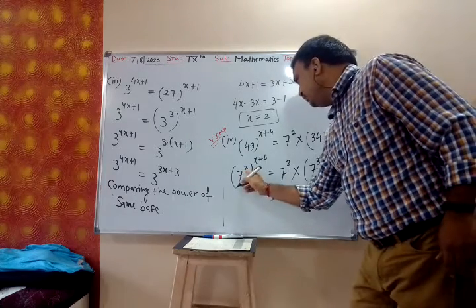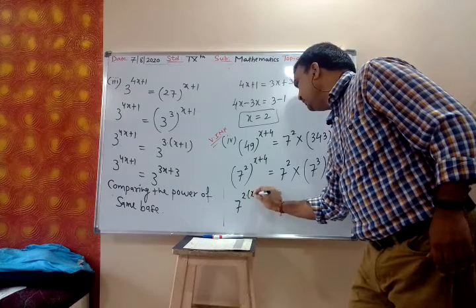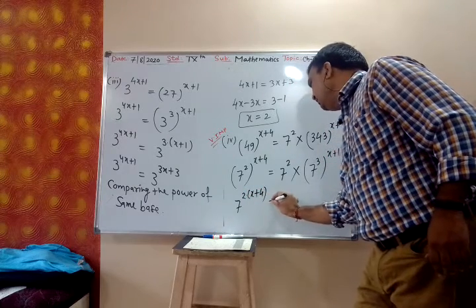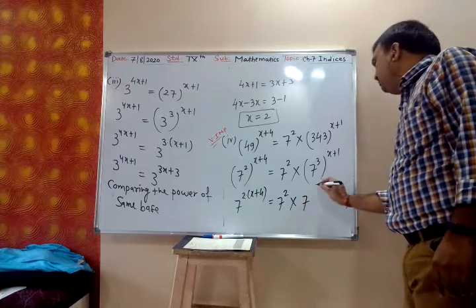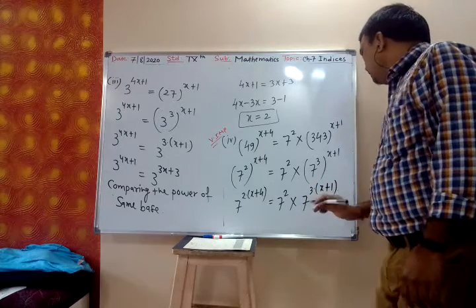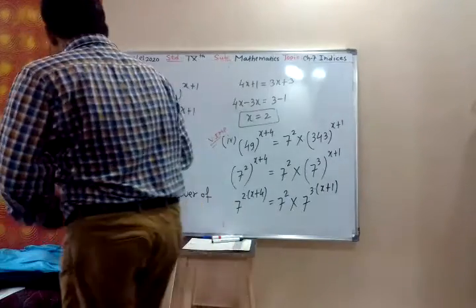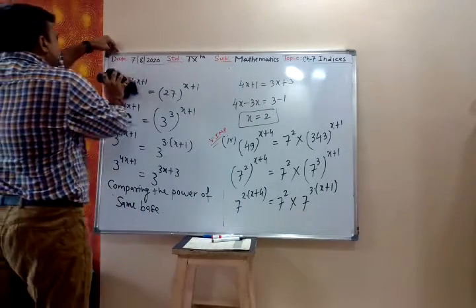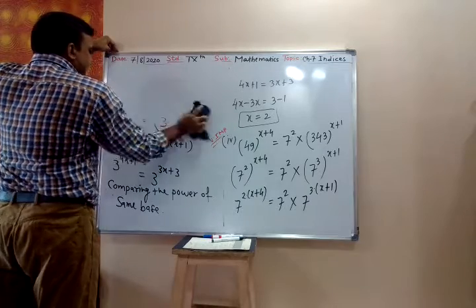So this is power raised to power. Multiply the power. So 7 raised to 2 into x plus 4 is equal to 7 raised to 2 into, power raised to power, multiply the power, 3 into x plus 1. You can directly multiply, but if the question is 3 to 4 marks, you have to write a few steps.